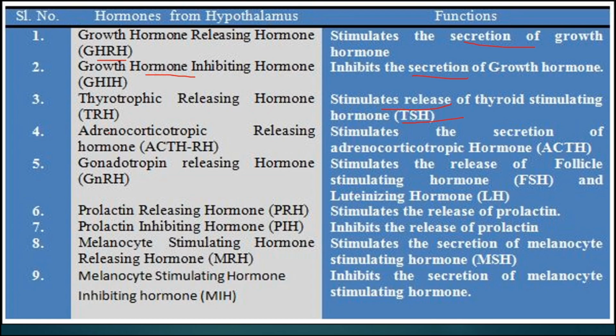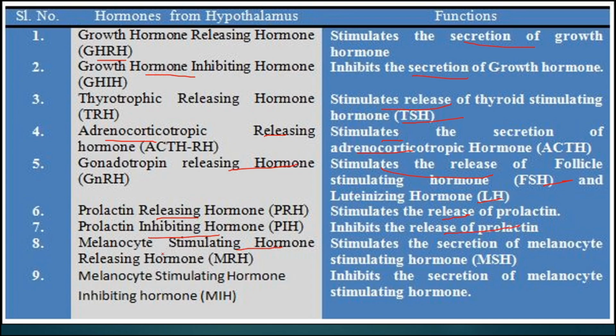Then ACTH RH, that is adrenocorticotropic releasing hormone, stimulates the secretion of adrenocorticotropic hormone. Then GnRH or gonadotropin releasing hormone stimulates the release of FSH as well as LH. PRH, that is prolactin releasing hormone, stimulates the release of prolactin from the pituitary. Then prolactin inhibiting hormone inhibits the release of prolactin.